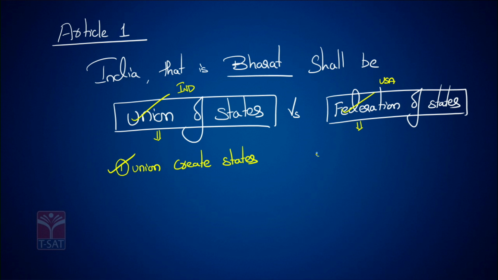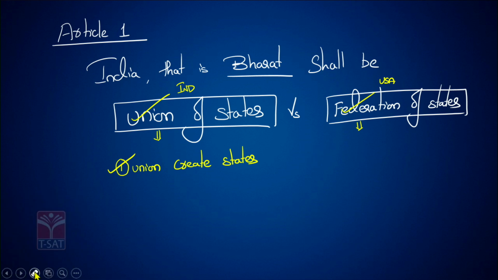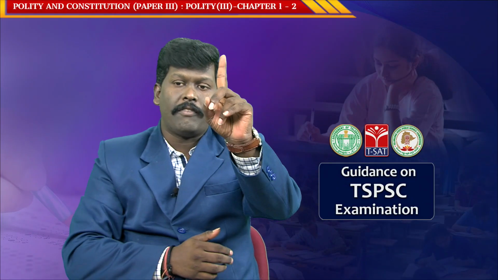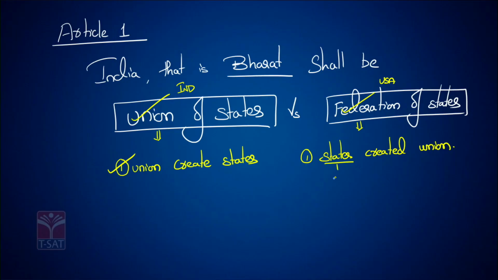In federation, or in USA, the states created the union. According to the US Constitution, 50 states came together by an agreement to form the union.